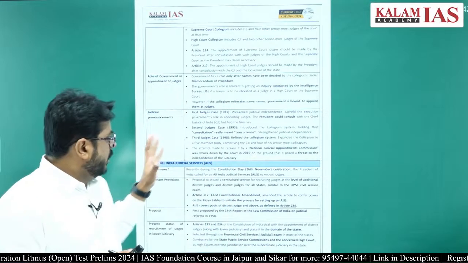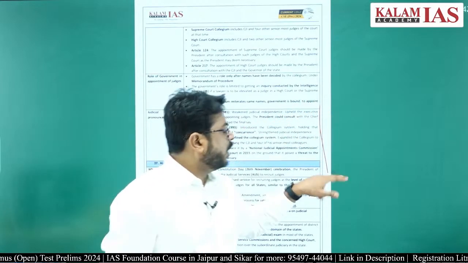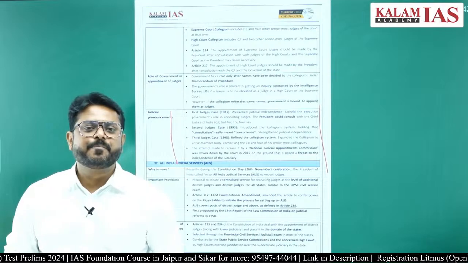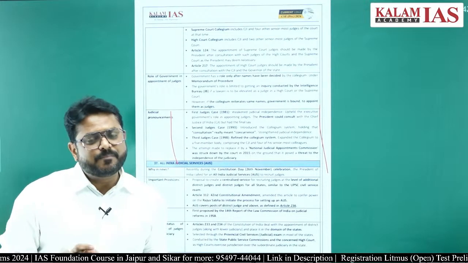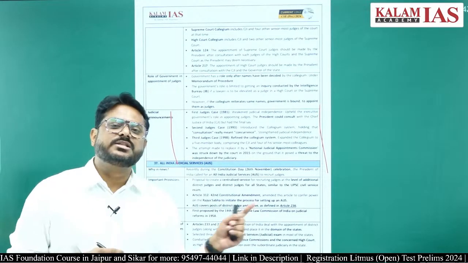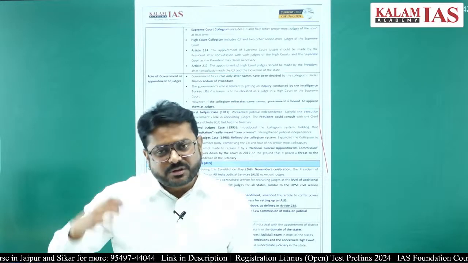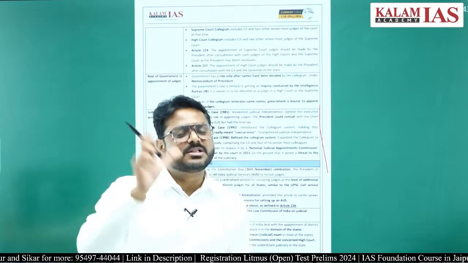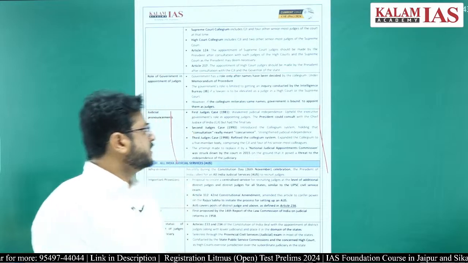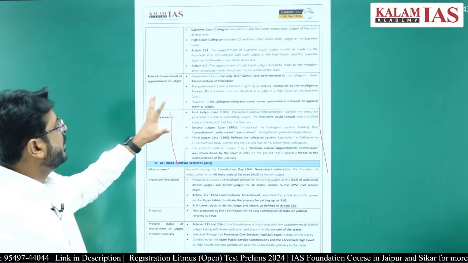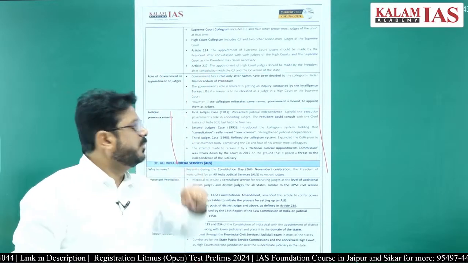So on the basis of recommendation of the collegium system, in the collegium system for the Supreme Court judges there will be the Chief Justice of India plus 4 senior most judges. For the High Court there will be the Chief Justice of India plus 2 senior most judges. So on the basis of that recommendation, Supreme Court judges will be formed.